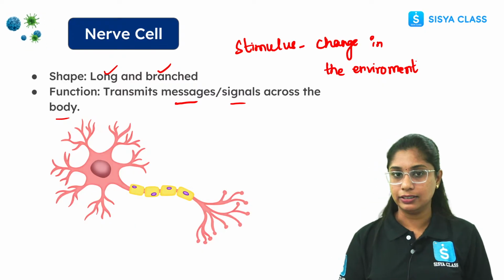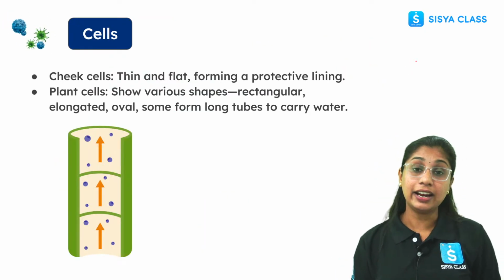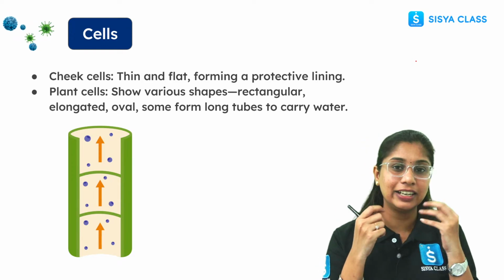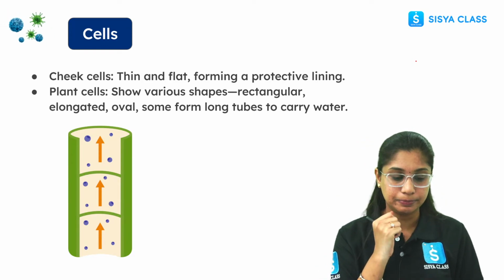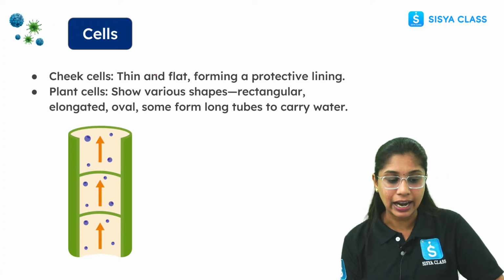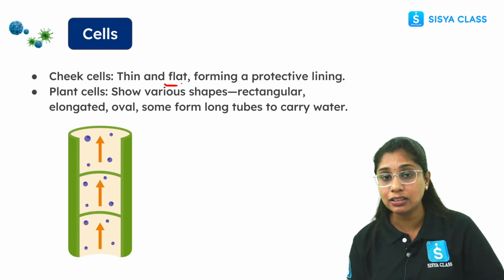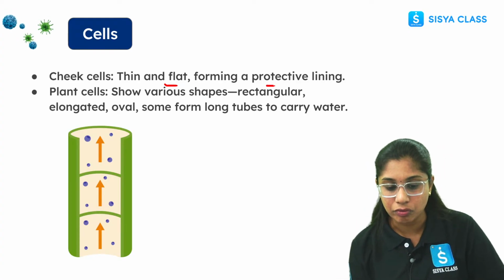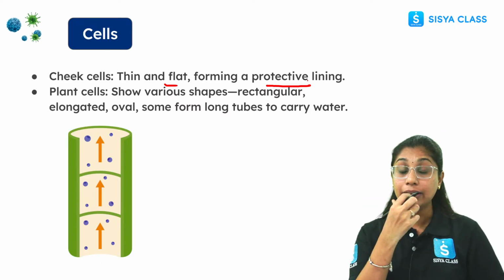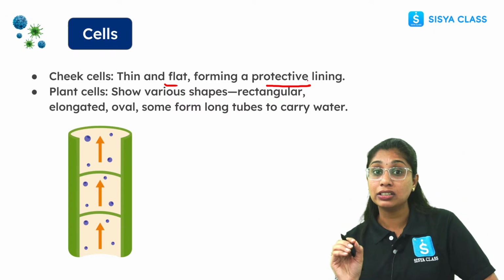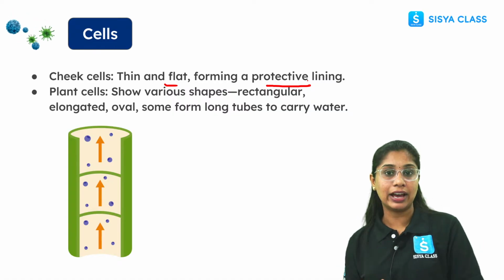It can be anything. Then there are cheek cells. Now I'm not taking out the entire cheek cell. Basically I'm just scraping the inner cells of the cheek. If you see, it is thin and flat. Why thin and flat? It is majorly involved in protection. It forms a protective layer, right? So on the basis of function, the shape is varying.